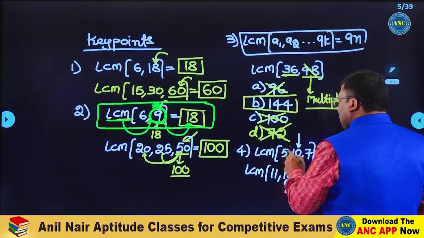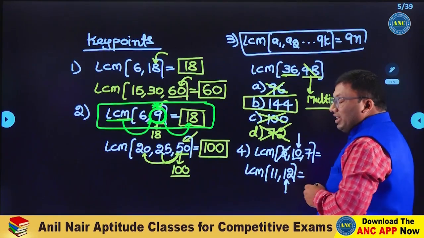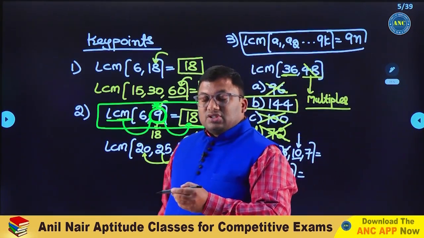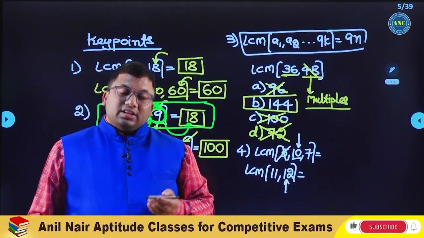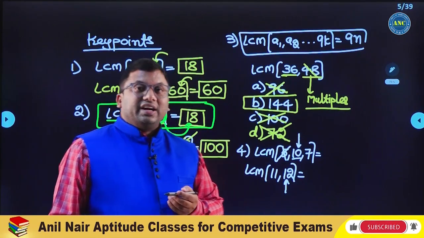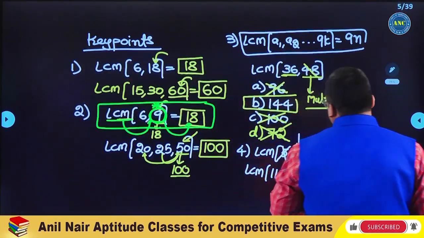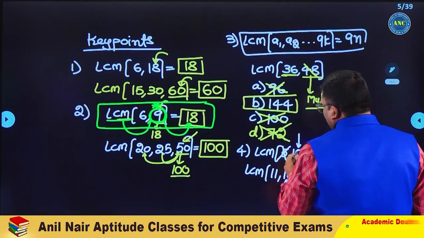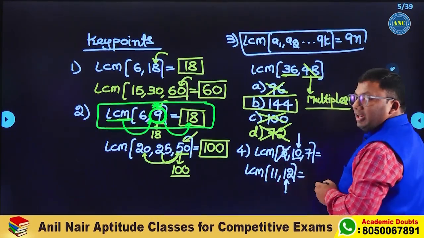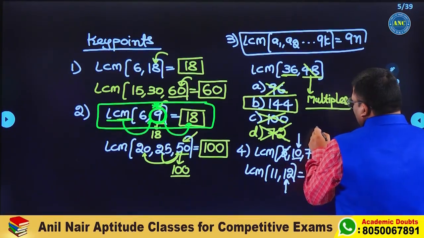10 is divisible by 5. If there is any number in the input which will divide the largest number, that means that number is redundant. We are eliminating it. LCM of 5, 10, 7: 5 divides 10, so 5 is eliminated. 10, 7. Now see here.